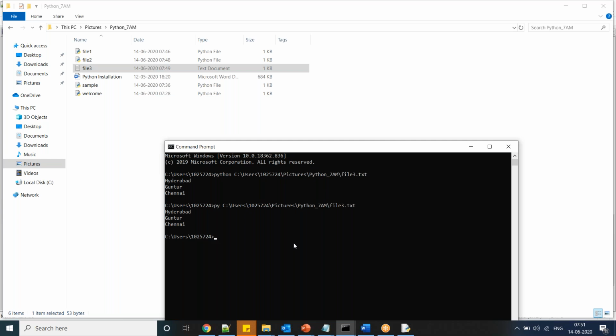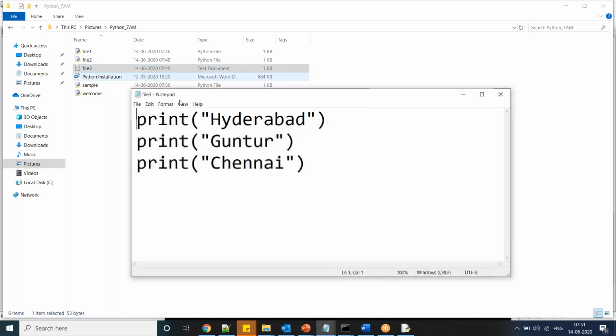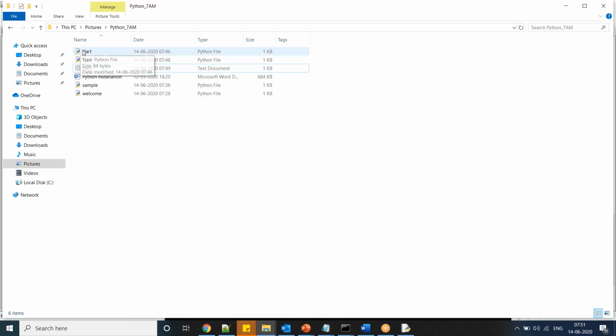If you have Python code, save the file with the .py extension. If someone opens it otherwise, they are not able to understand whether it is a Python file. If you save it as .py, you can see an image here, so I can say this is a .py file. You can execute it here, but people maintain a standard.